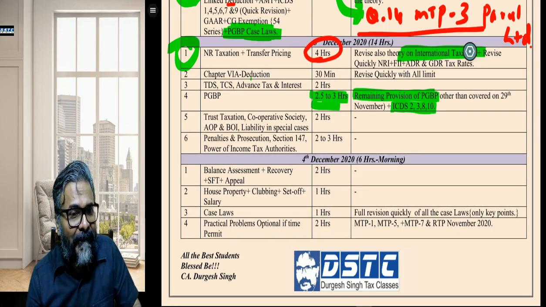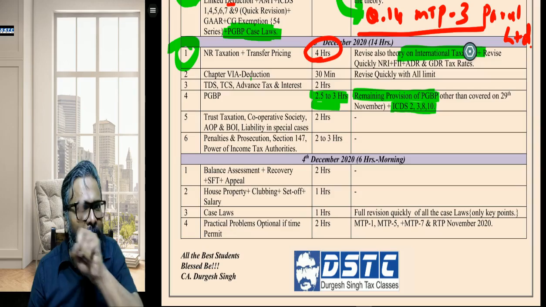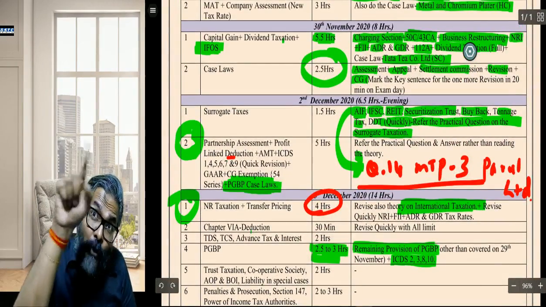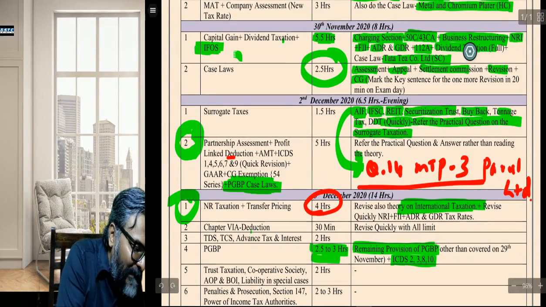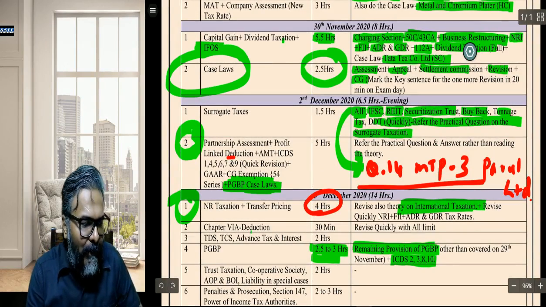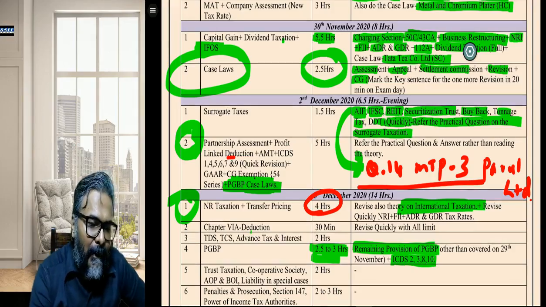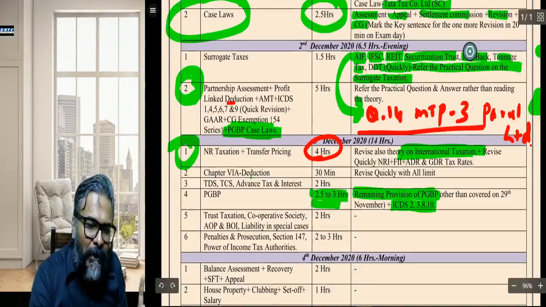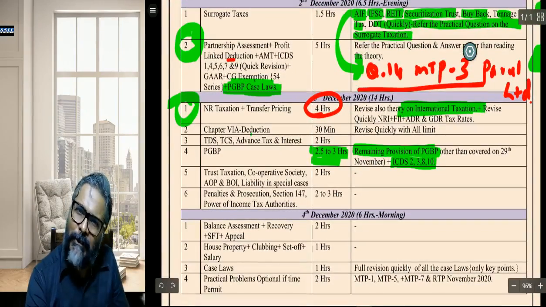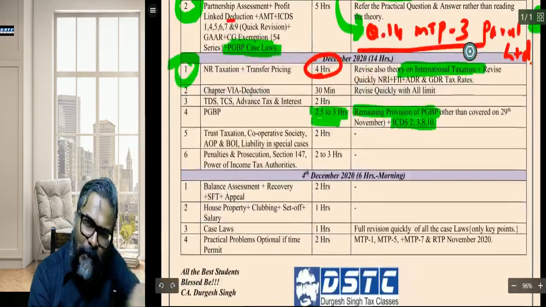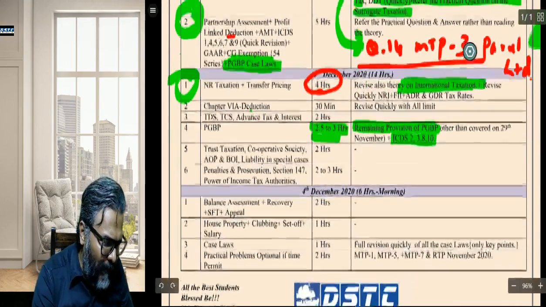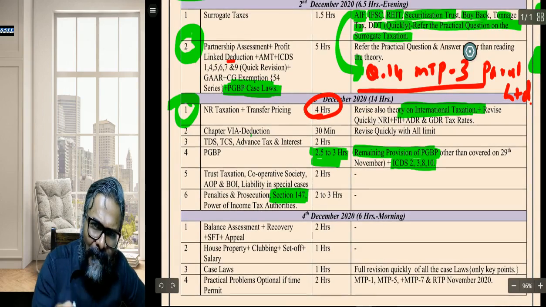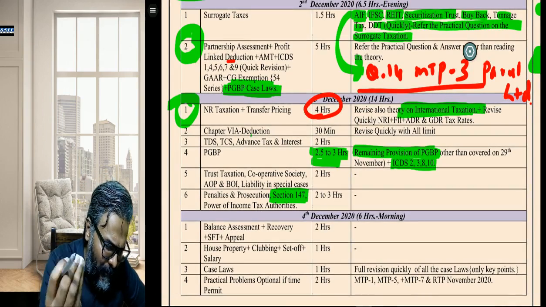Plus 147, students, I am keeping it over here. But please don't worry. Why should you not worry? Because maximum of the case law you have already done in this particular context. Assessment is full of case laws only. Assessment, appeals and all, revision, it is only about case laws. In case law only the entire concept is over. So therefore, I have given it here 147. So apart from case law, whatever little bit is left, do that.